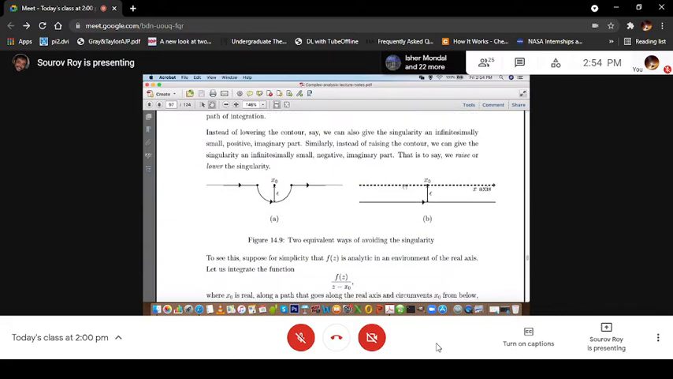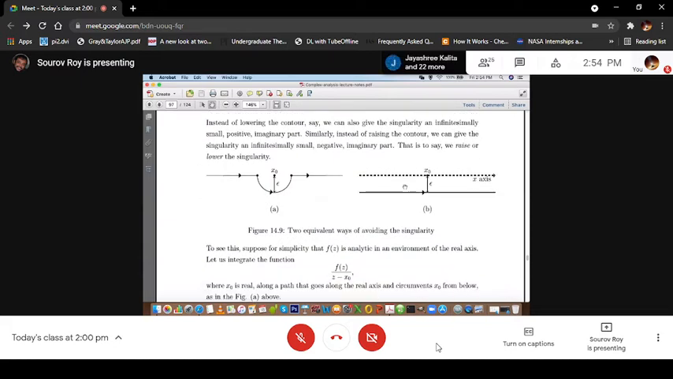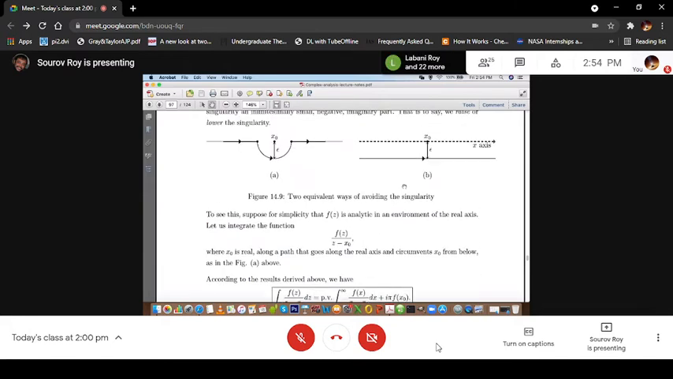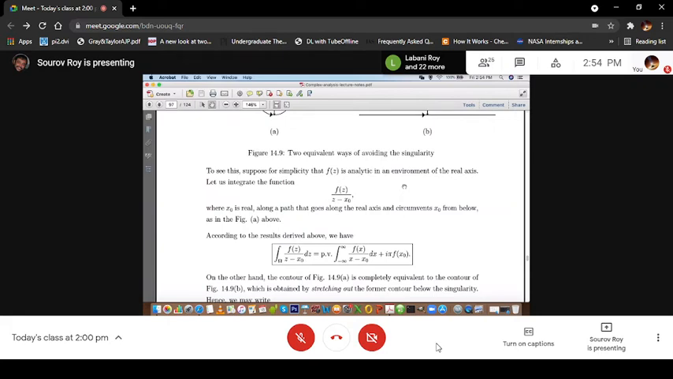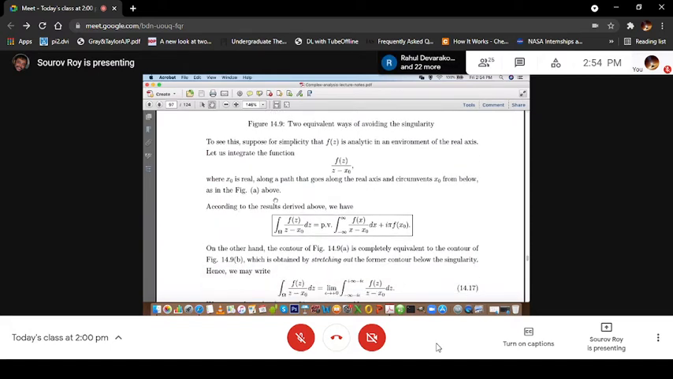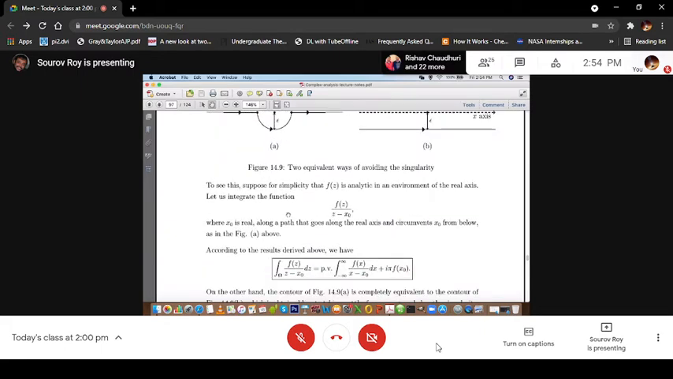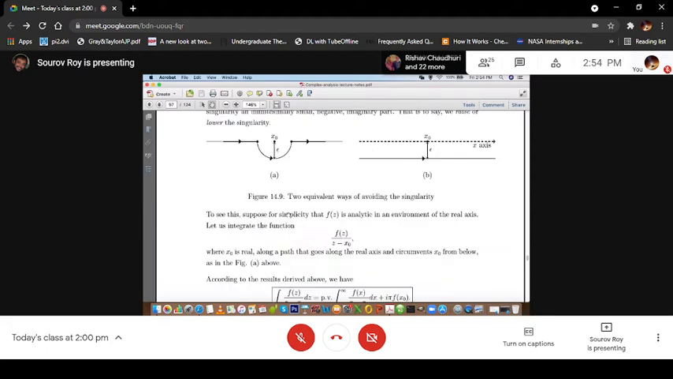Let us discuss it in a little more detail to see that these are equivalent. Suppose for simplicity that f(z) is analytic in an environment of the real axis, and let us integrate the function f(z)/(z minus x0), where x0 is real, along a path that goes along the real axis and circumvents x0 from below, as in figure A above. So this is the one.